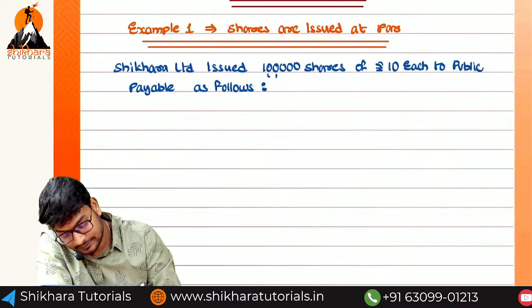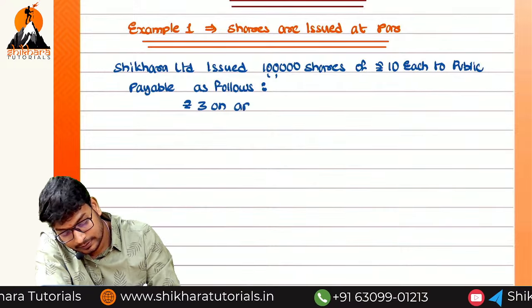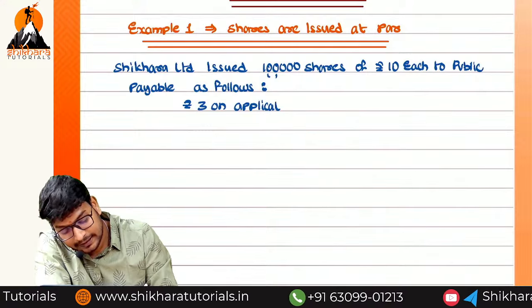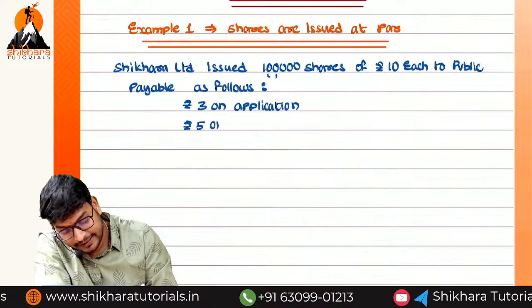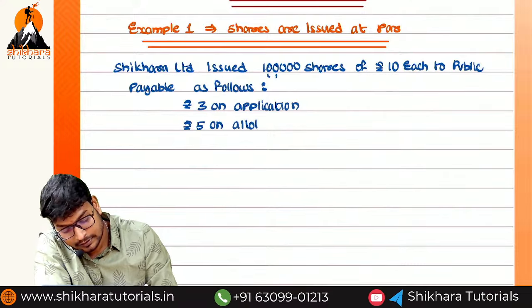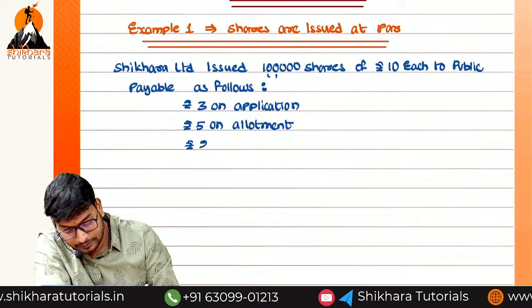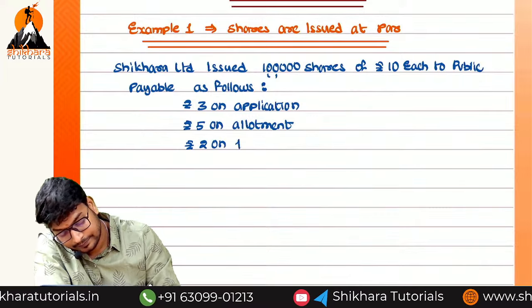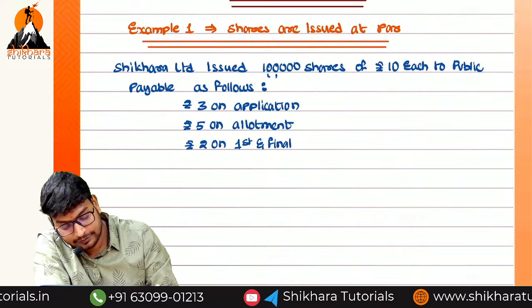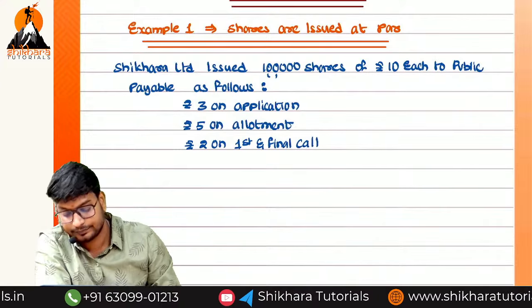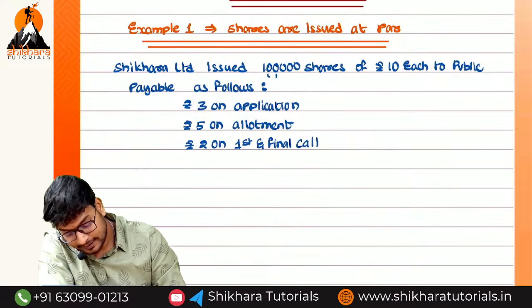10 rupees: rupees 3 on application, rupees 5 on allotment. And what is the remaining? Rupees 2 on first and final call. Okay? So pass the journal entries.